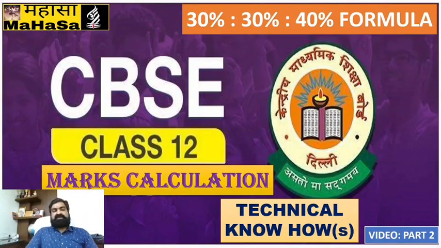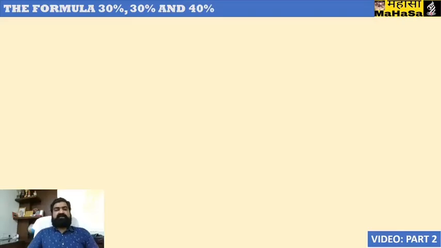In this video, we shall be seeing the formula 30-30-40 given by CBSE and approved by Supreme Court of India. Also, we shall be looking into the minute technical details of this formula which are going to impact result computation of Class 12th board this year seriously and deeply. What is this 30%, 30% and 40% formula given by CBSE?